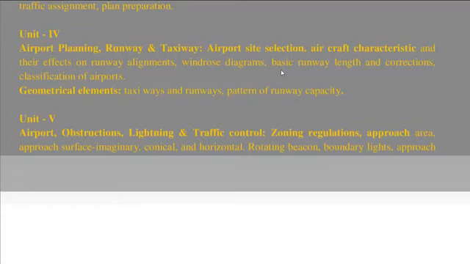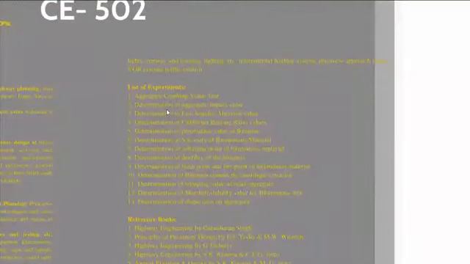And this is all about the construction part in unit 4. The fifth unit majorly covers the operational part, that is, how you will apply the zoning regulation in the adjoining areas of the airport, what your approach area or the imaginary surfaces will be, and how you will be using the lighting system, that is the rotating beacon, boundary lights, approach lights, and many other things which are required for runway operations and the safe landing of the aircraft.